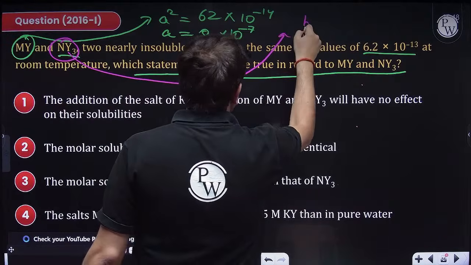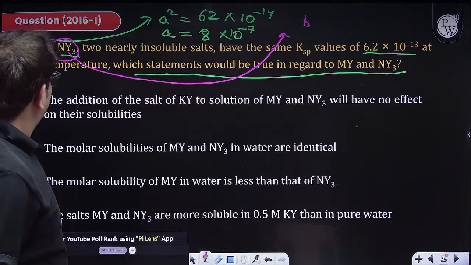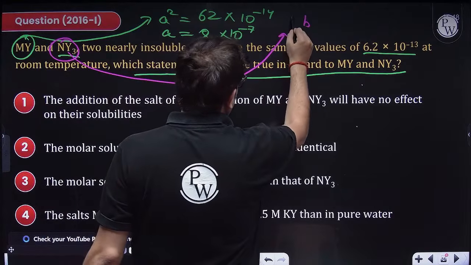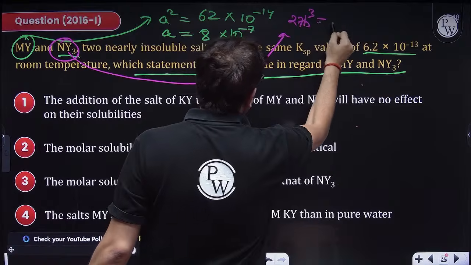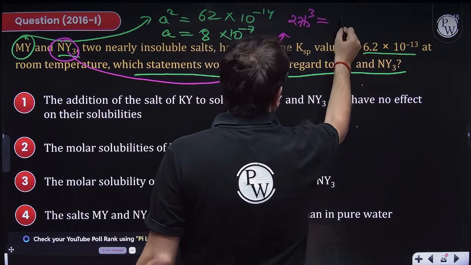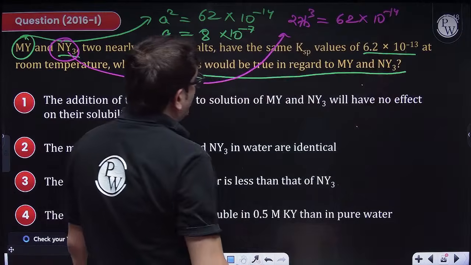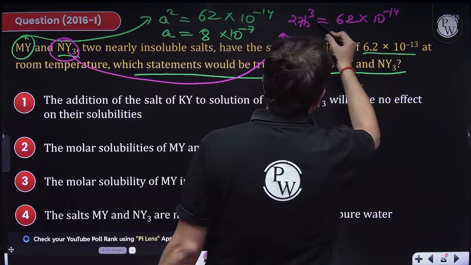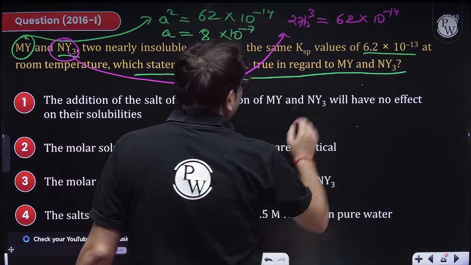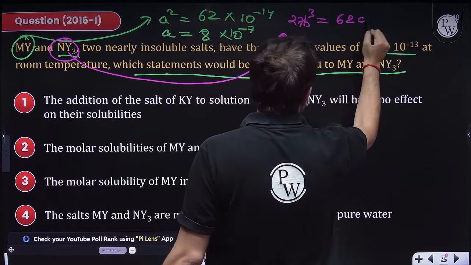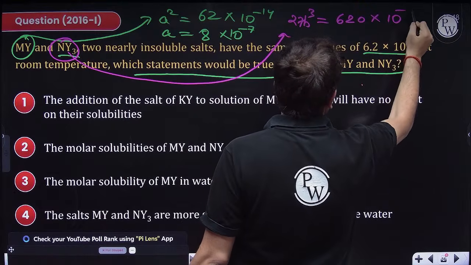For NY3, let's say solubility is B. So 1 raised to power 1, 3 raised to power 3. So 3, 3 nines are 27. B cube will be equal to 62 into 10 raised to power minus 14. Or rather make it 15. Why? Because power is 3. So because power is 3, I am writing 620 into 10 raised to power minus 15.